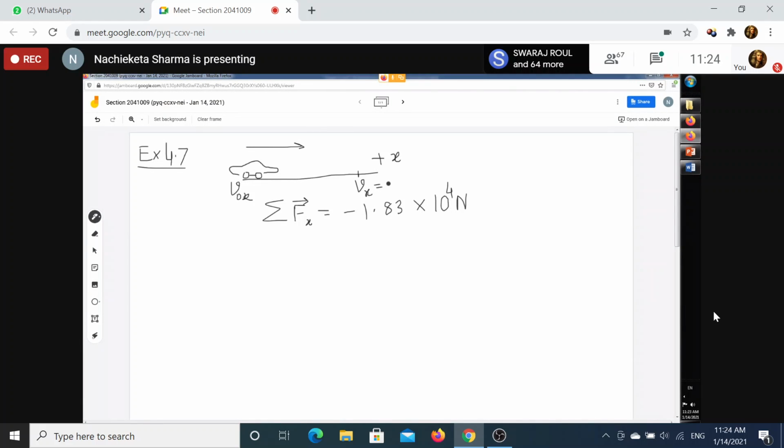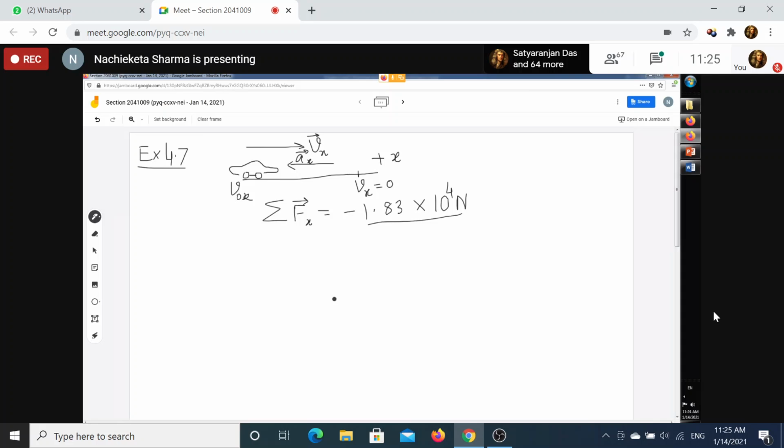So the velocity and acceleration are opposite to each other. The velocity vx is along the positive x-axis, and because the x direction is fixed, I am not putting a vector. So the acceleration must be in the negative x-axis. From Newton's second law, the direction of acceleration is the direction of force, so the force is also applied in this direction. That's why you are getting this minus. This part is the magnitude, and the minus gives you direction.